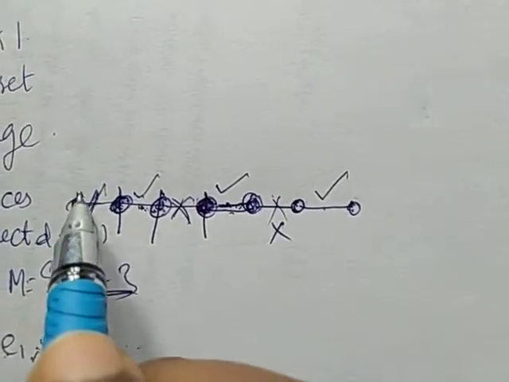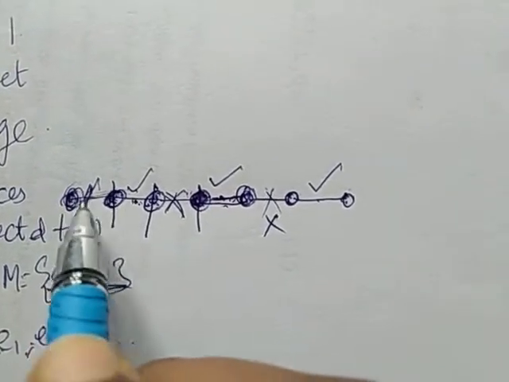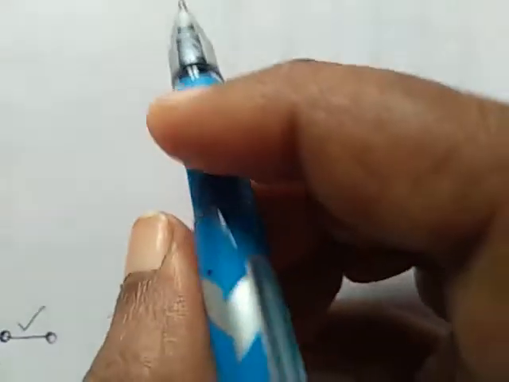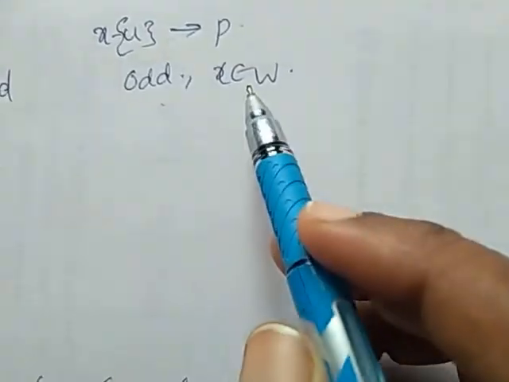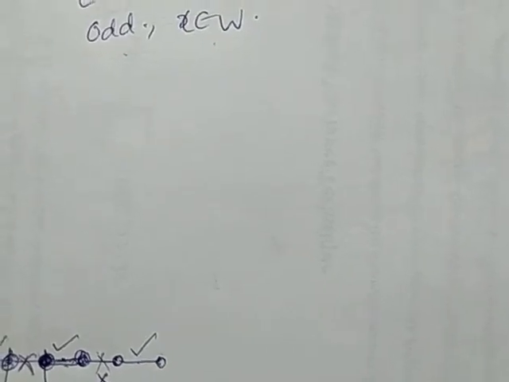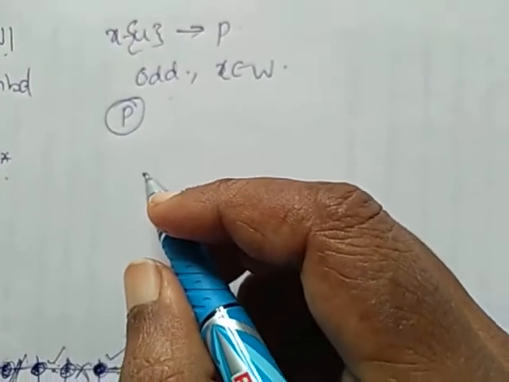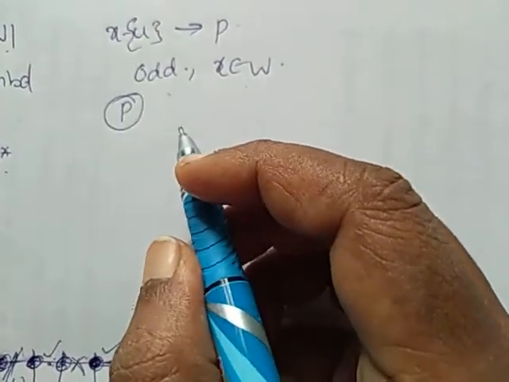Whenever it has only one vertex, it is not connected to this edge, right? So it should be odd and X belongs to W. So P contains more edges that do not belong to M.